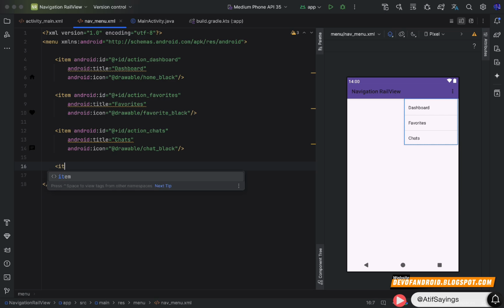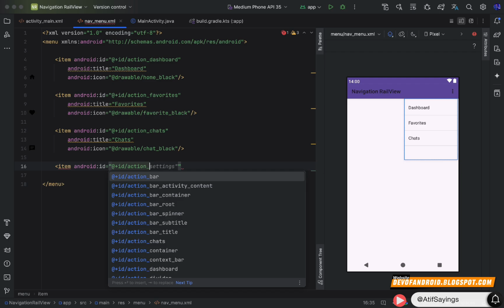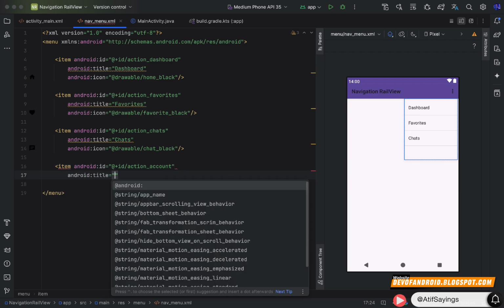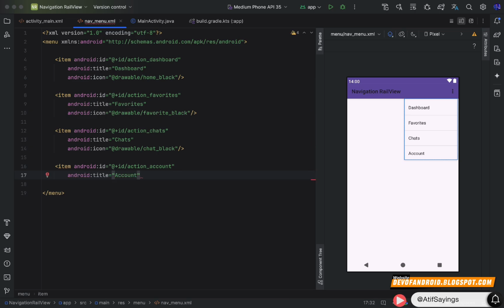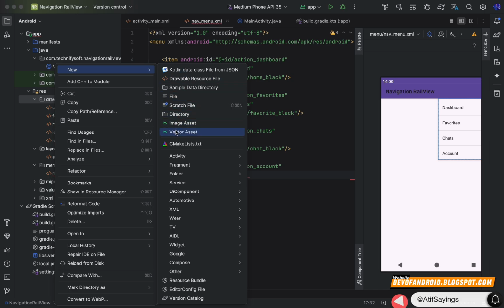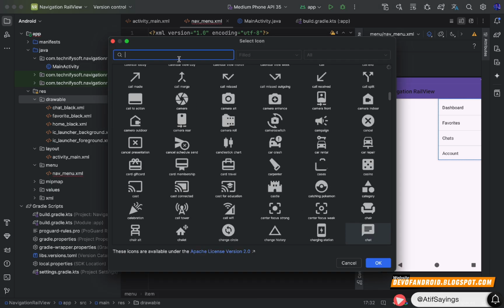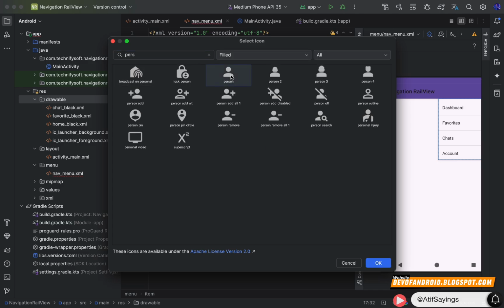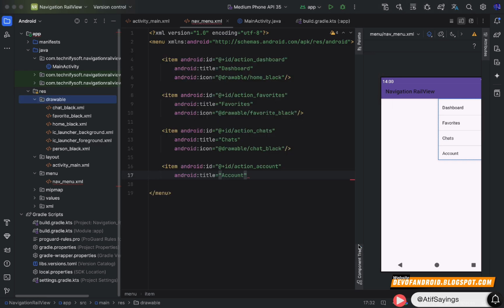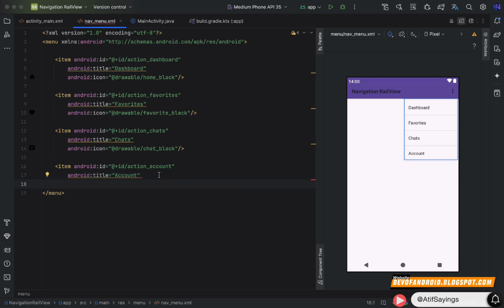And in the last we will create another menu item. ID of this menu item will be action_account. After setting the ID, we will set title of this item using the property title, and title will be account. Now we need to create an icon. Right click on drawable folder, click new, click vector asset, click the clip art icon, search for the icon with name person, choose an icon, click OK. Type the name of icon, that will be person_black. Click next and finish. Now let's show that icon in our menu item using the property icon.